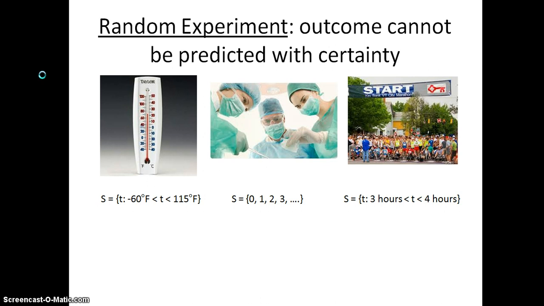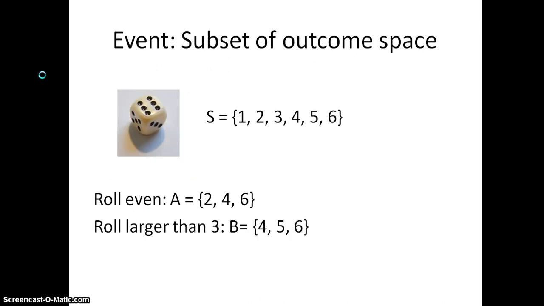Now often we're interested in some part of the outcome space and finding a probability of it. For instance, the probability that I will complete the marathon in less than 3.5 hours. That would be a subset of that sample space. And when we're interested in a subset of this sample space, we call that an event. So an event is just a subset of the outcome space.